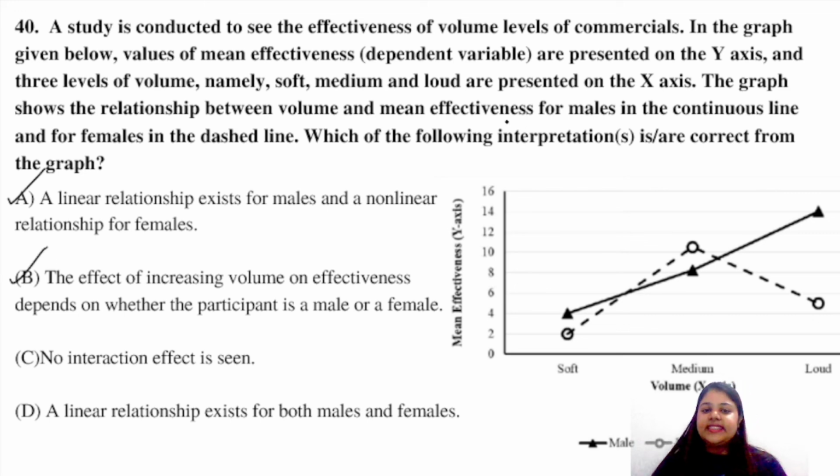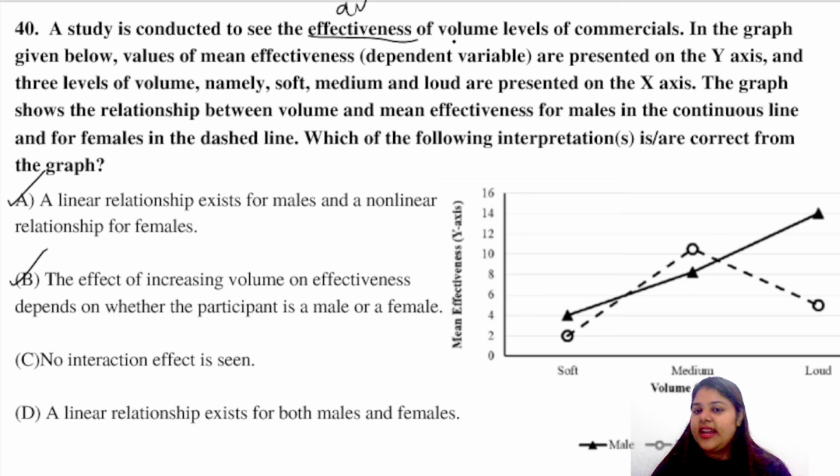So let us read the question first. A study is conducted to see the effectiveness of volume levels of a commercial. So effectiveness is the DV here and volume levels are the IV, independent variable. In the graph given below, the value of mean effectiveness, the dependent variable, is presented on the y-axis.